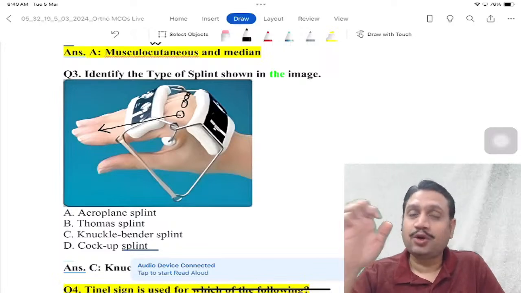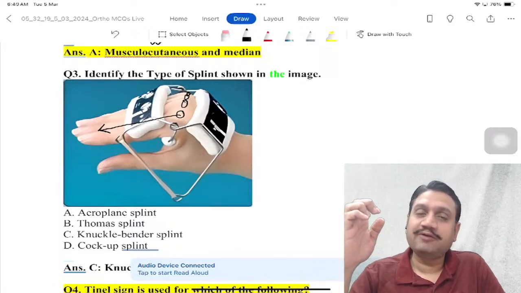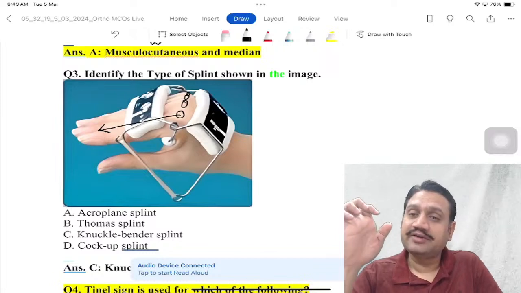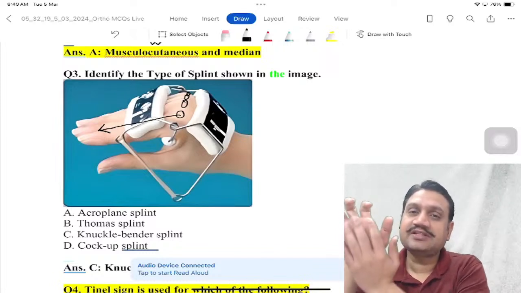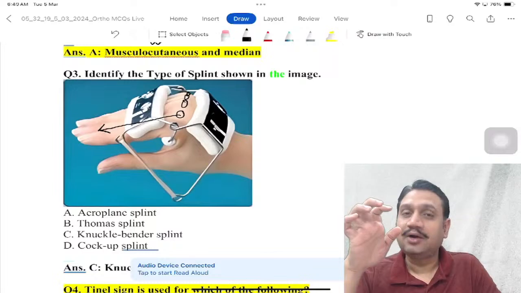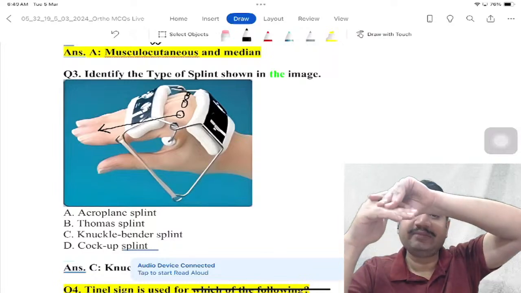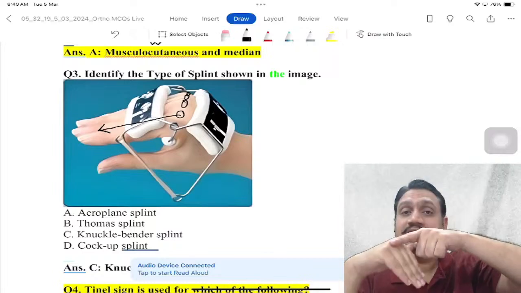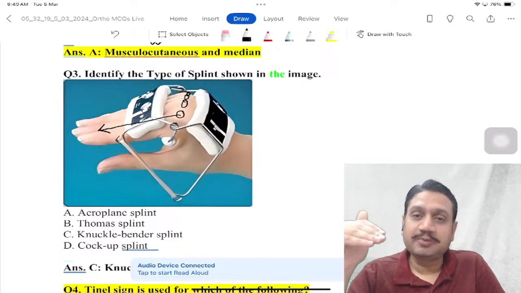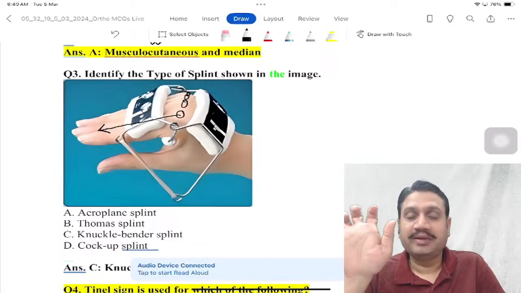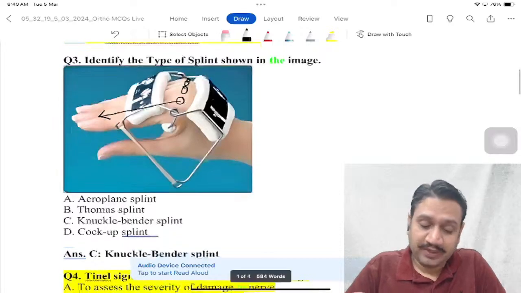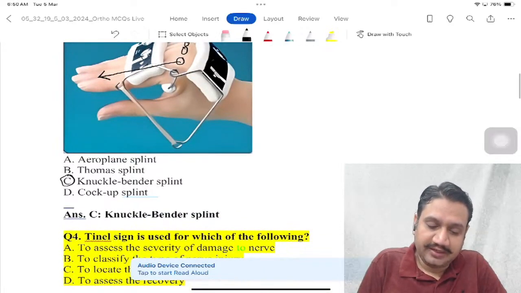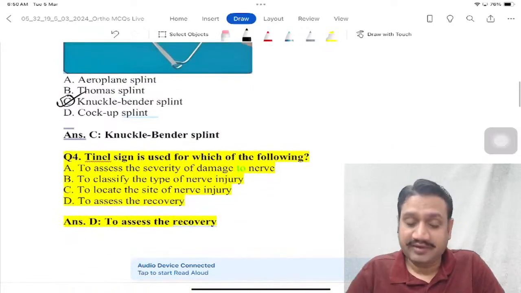So if somebody has a claw hand, how do we correct it? We simply have to straighten the fingers, and to straighten them, these muscles and fascias are very tight, so we have to relax them. How? We just bend it from the MCP area. And what are these? Knuckles. So we call it the knuckle bender splint. Where do we use it? In a deformity like this, the claw hand. So this has to be the knuckle bender splint. I hope everybody marked it correctly.